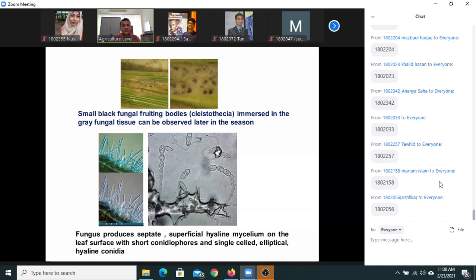And if you take a bit of mycelium, you will see the conidial chains on short conidiophores. This is the conidiophore, and all these barrel-shaped or oval-shaped cells are conidia. In the asexual stage, the fungus produces conidia. The sexual stage produces cleistothecia, and inside the cleistothecia it produces asci, and inside the asci it produces ascospores. Very important: the fungus has both sexual and asexual stages.